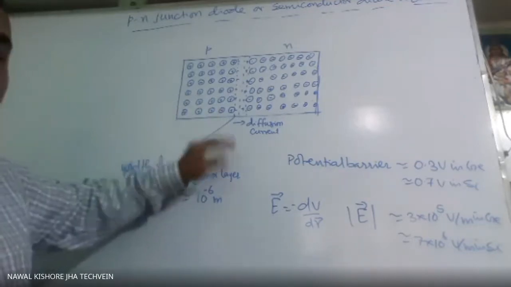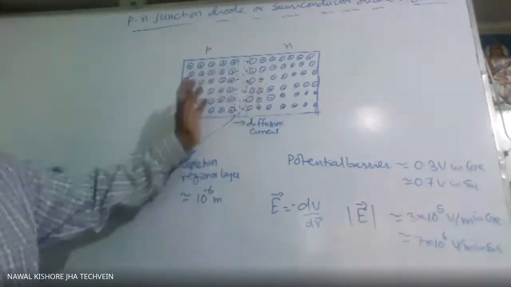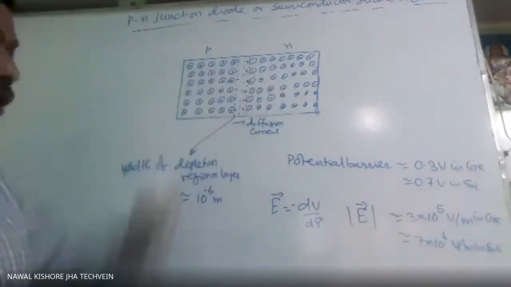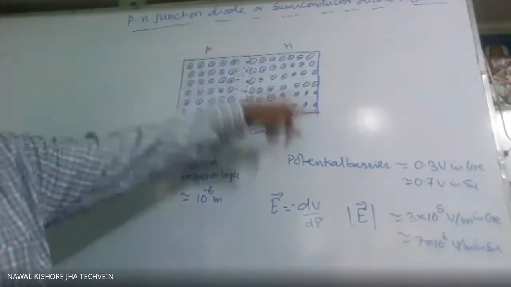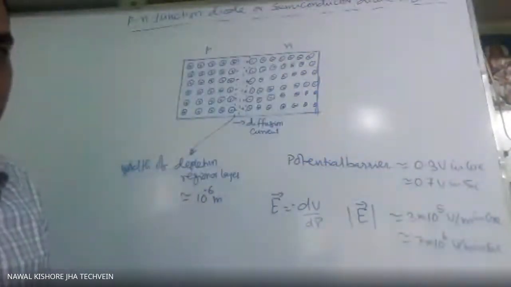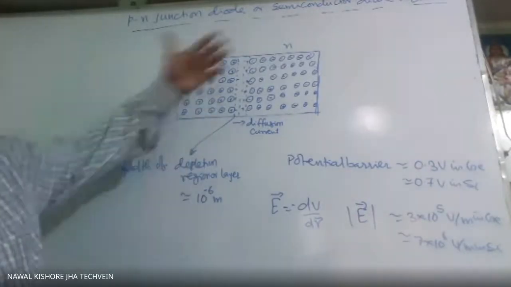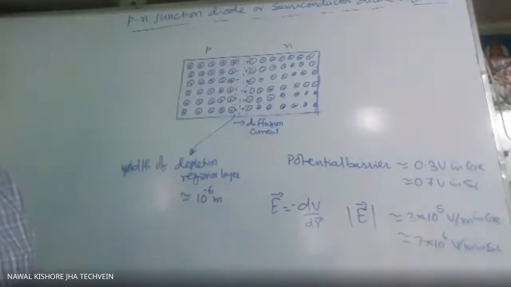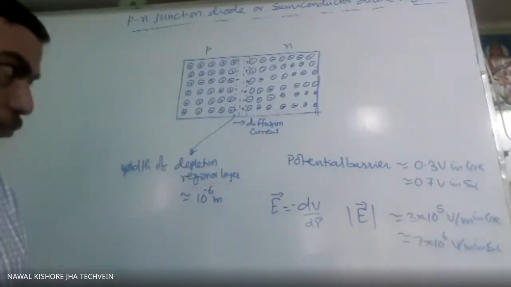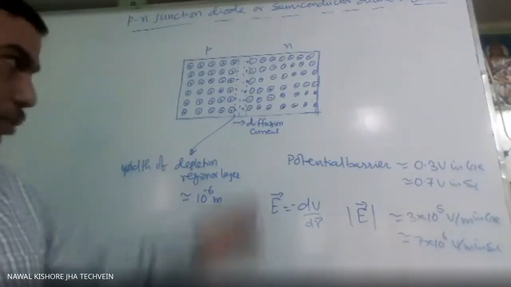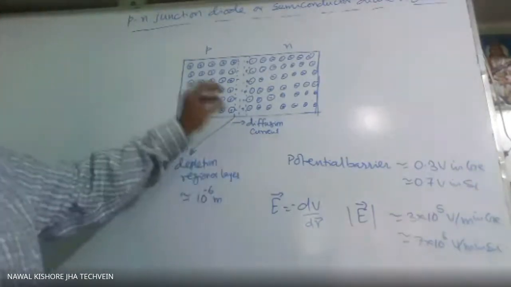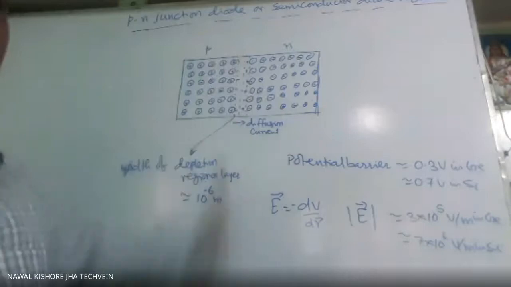So in order to start or continue this further diffusion, we will have to apply a potential difference externally, and that we call biasing of the semiconductor diode. Due to this diffusion current, this current will stop within no time.